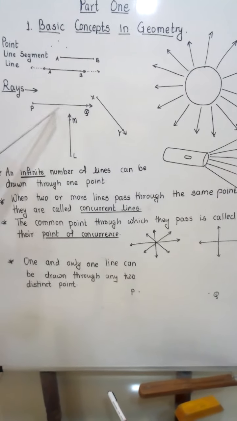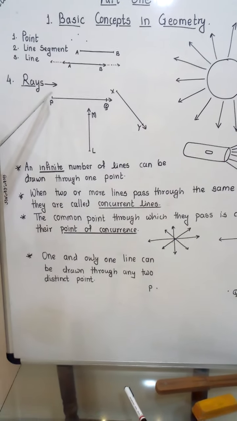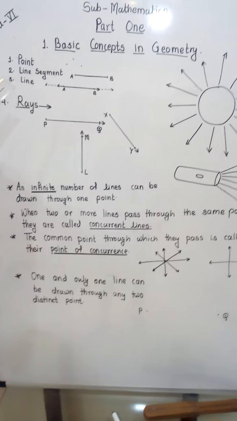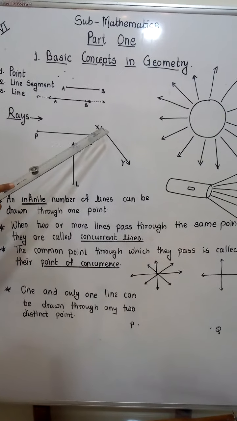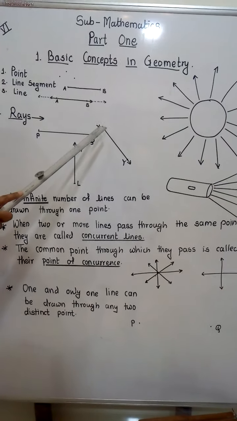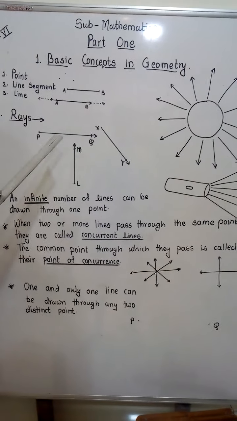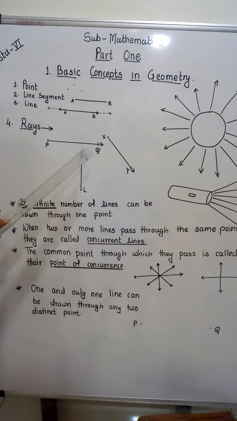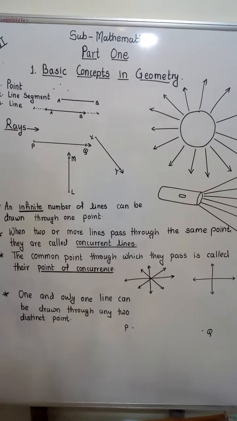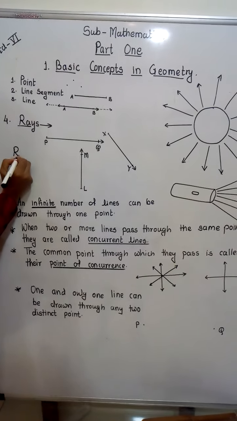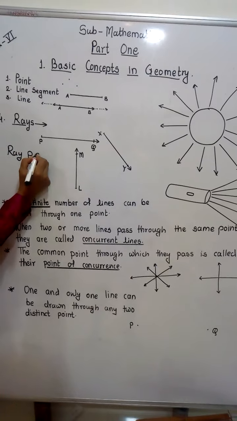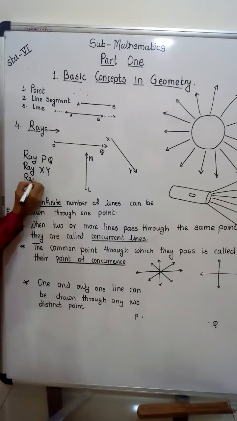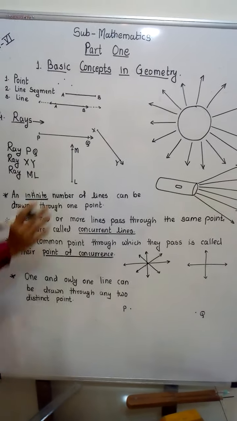A ray is a part of a line. It starts at one point and goes forward continuously in the same direction. The starting point of a ray is called the origin. Here P is the origin, X is the origin, L is the origin, and you have to read the rays as ray PQ, ray XY, ray ML. You cannot read ray PQ as ray QP. So read as ray PQ, ray XY, ray ML.